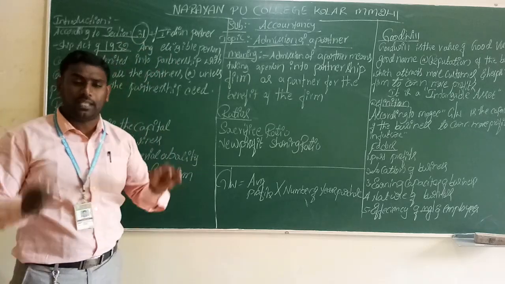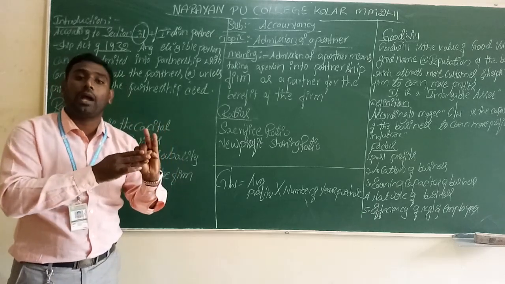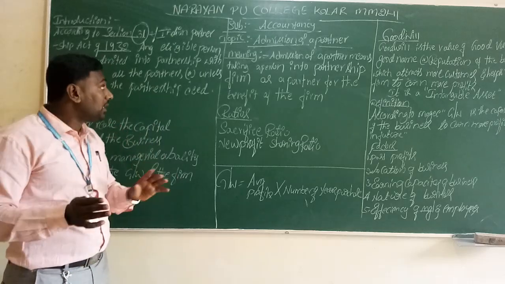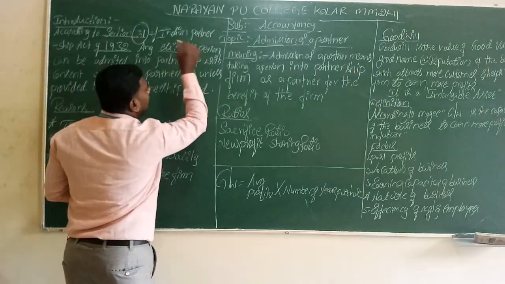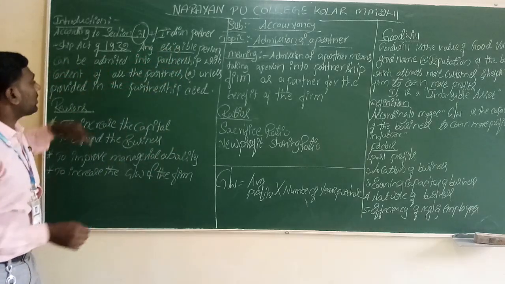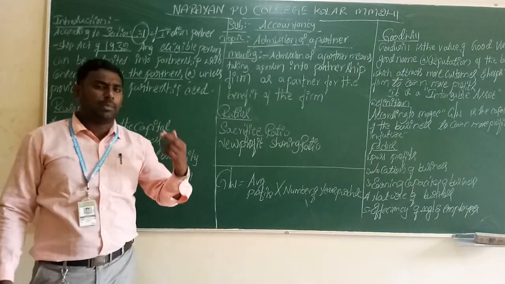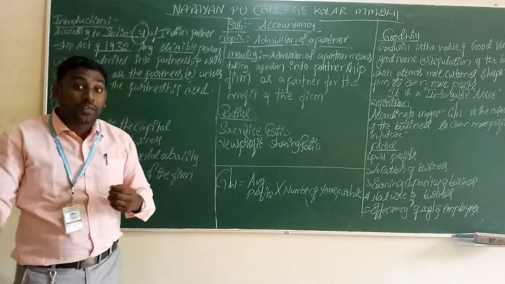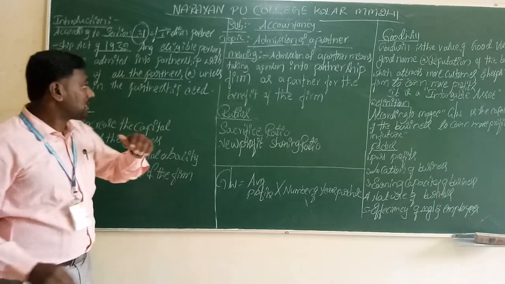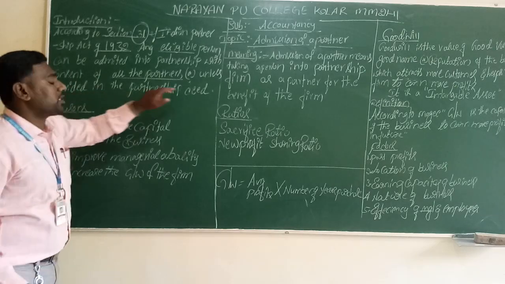Any eligible person: the person who has the capacity, the knowledge, the money, the talent to start the business, that person will be considered an eligible person who is admitted into partnership with the consent of all partners. In case of partnership, there are at least two persons. If a third person is going to join, it is with the acceptance of all partners, or unless provided in the partnership deed.